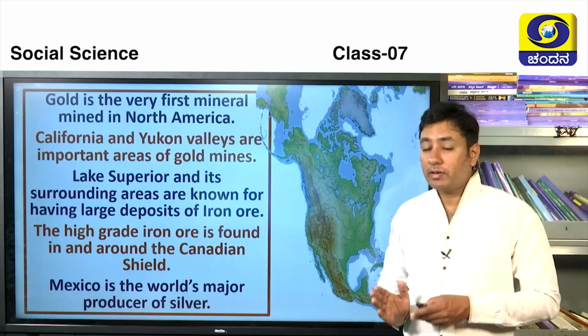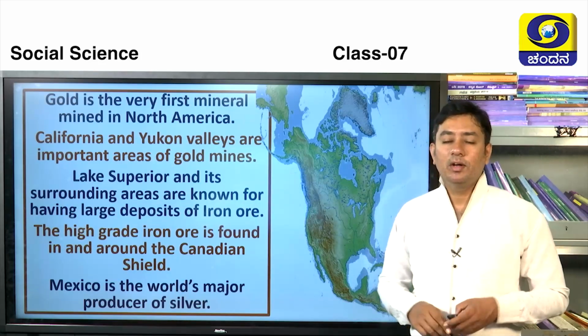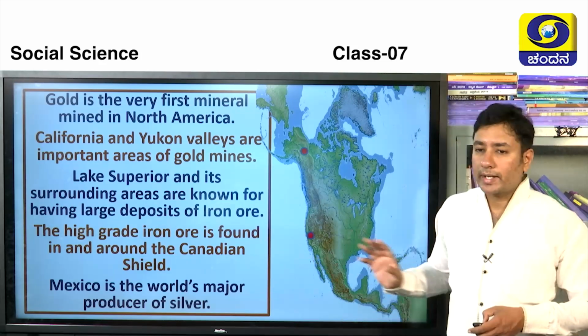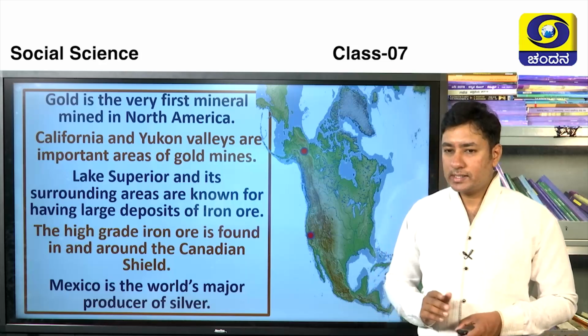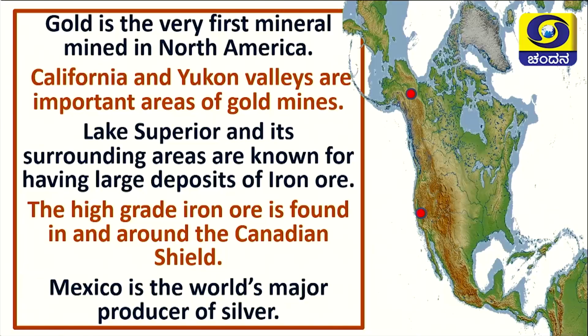Gold is the very first material mined in this region. Where have they dug it? See here, California and Yukon valleys are very important for gold diggers, that is, gold mining. Lake Superior and its surrounding areas are known for large deposits of iron ore. Here you can see that Lake Superior and adjoining places have more iron ore. And high grade iron ore is found in the Canadian Shield, where Canada is. The two red dots are there, and there we can find high grade iron.